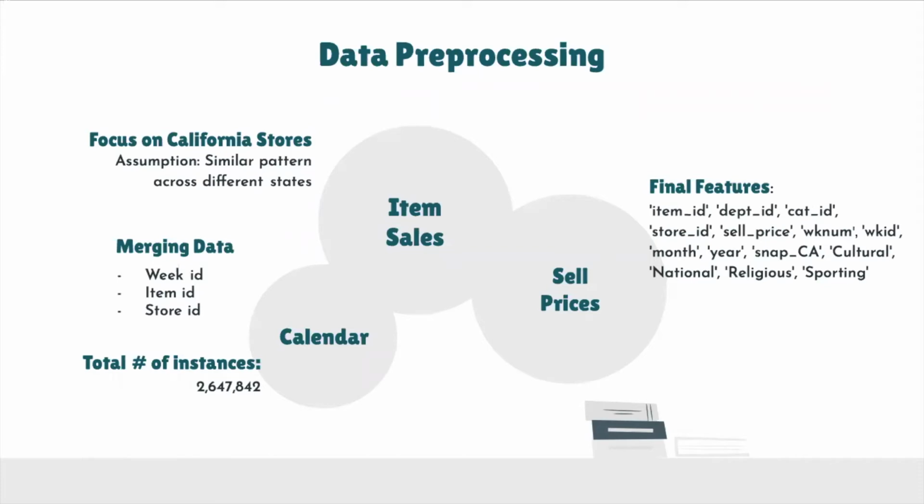And the final features we included in our modeling process are the IDs, as in item ID, department ID, category ID, and store ID, the sale price, and time information, including week number, week ID, month, and year. As for the special events, we included SNAP CA, which is a government low-income food support program, and the cultural, national, religious, and sporting events.